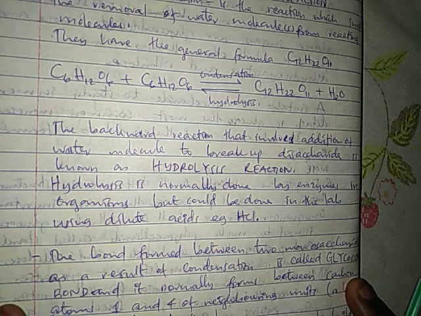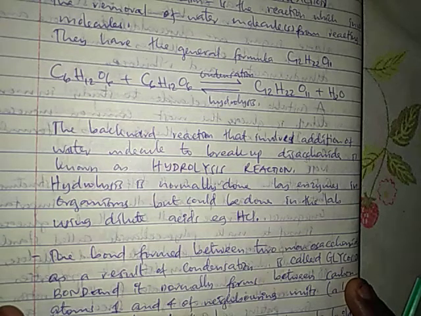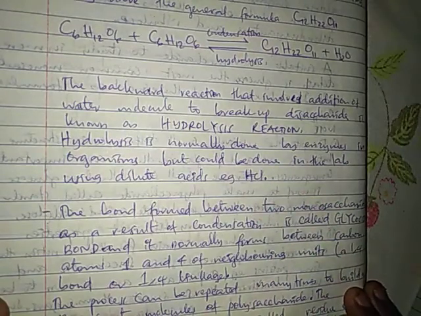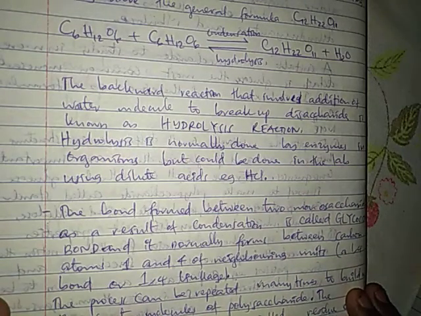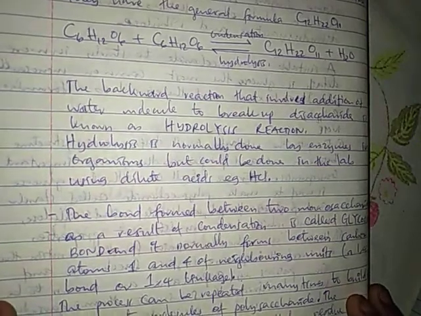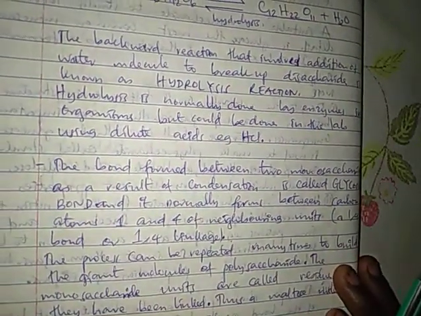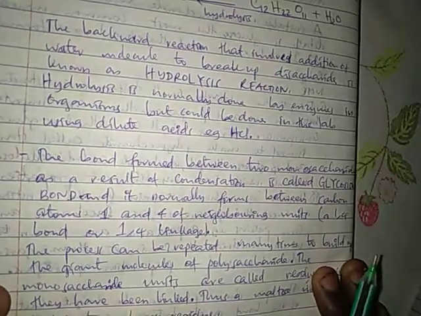So in the body the hydrolysis reactions are catalyzed by enzymes, but in the laboratory we use dilute acids such as HCl, and we see this when you are doing the practicals of reducing and non-reducing sugars in the laboratory. So the bond formed between the two monosaccharides as a result of condensation is called a glycosidic bond. This is very important to remember.